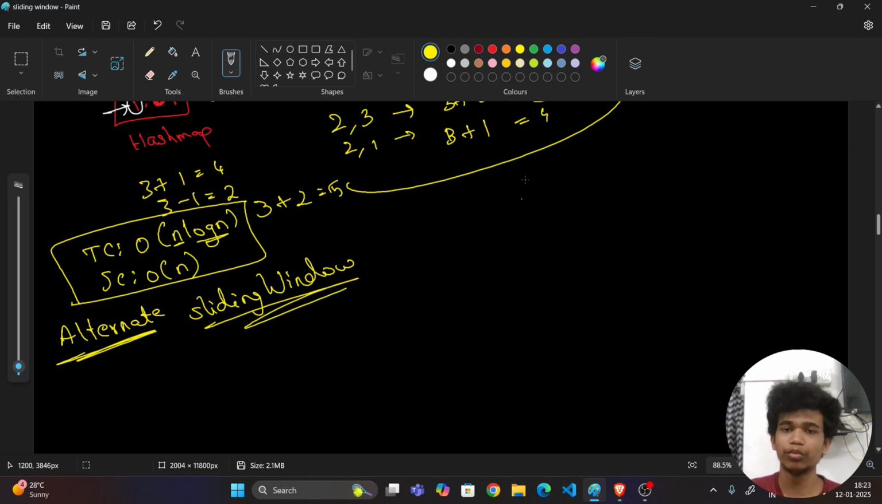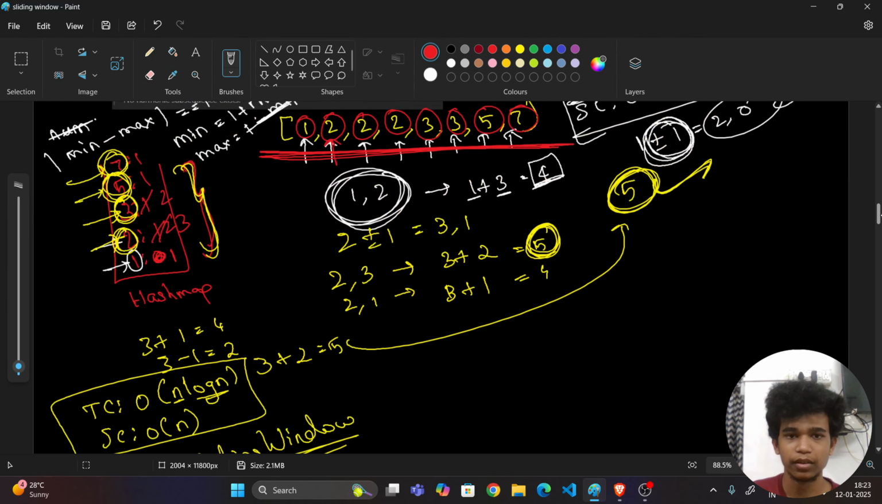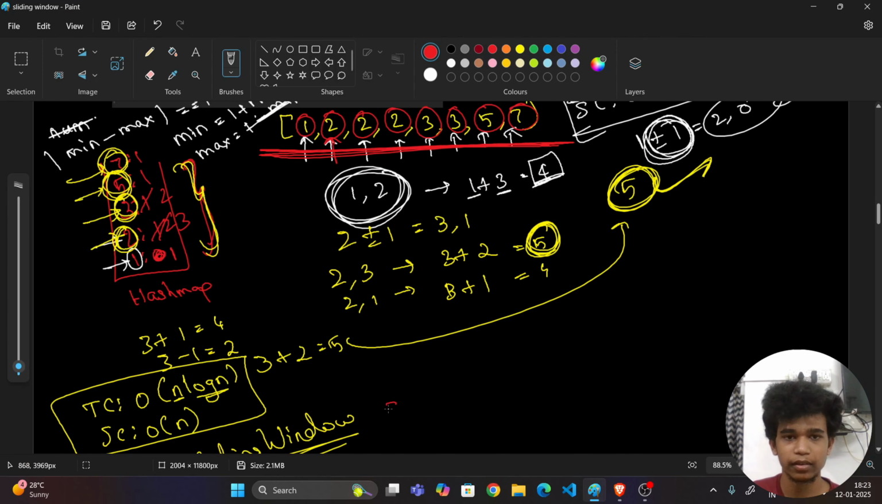Okay, now let us see an alternate approach, which is the sliding window approach, because you want to know more and more approaches, so that while solving next problems, you can go with your own approaches. Okay, I learned like that. Now what is the sliding window approach? Let us rewrite that in sorted order. So let me write here 1 2 2 2 3 3 5 7.